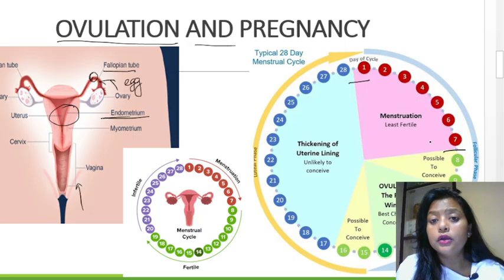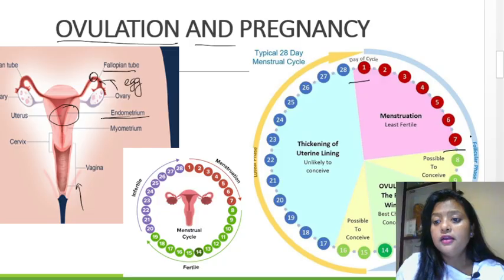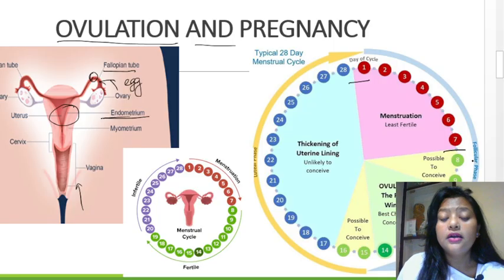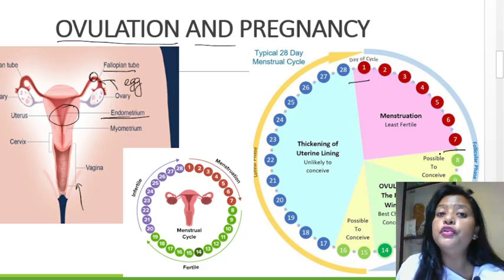Now after this period of menstruation, the next 7 days, from the 7th day till the 14th day, is a very fertile phase for pregnancy to occur, because in this period ovulation occurs.